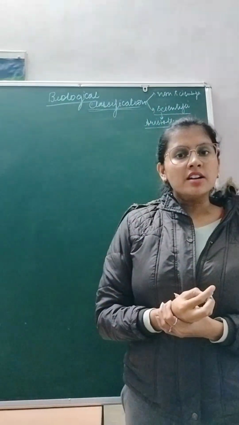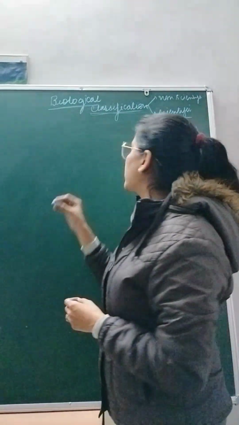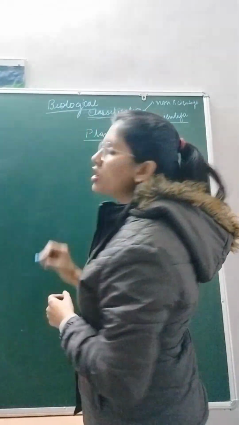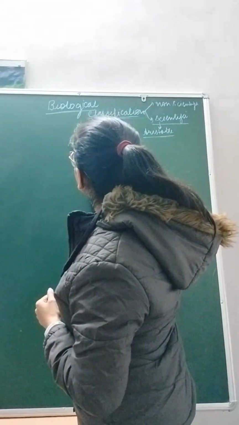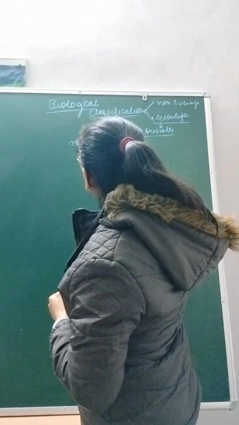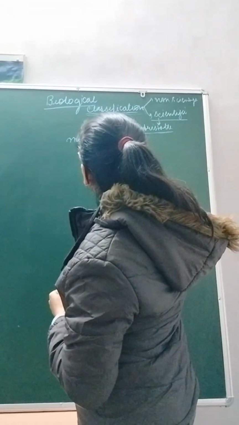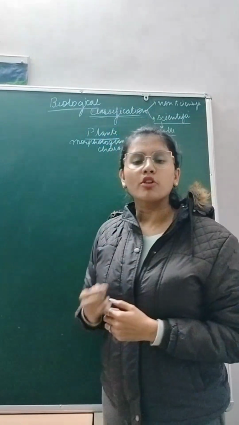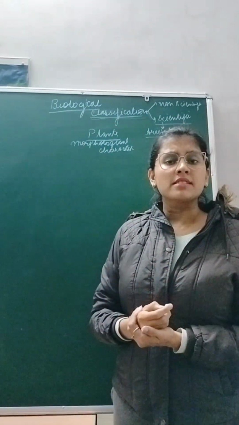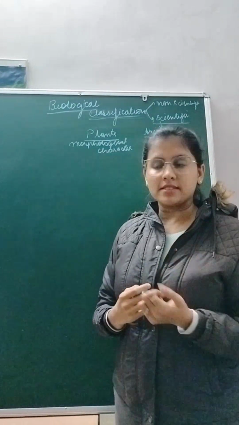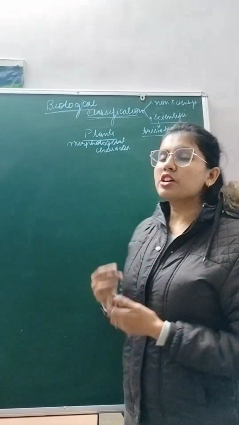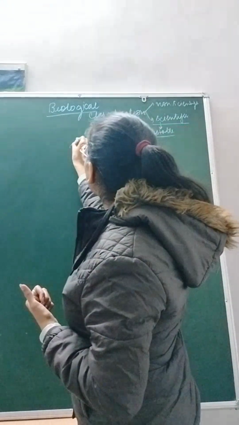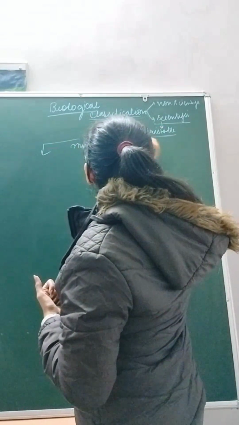Aristotle divided plants on the basis of their morphological characters. What do we mean by morphological character? Morphology means their outer physical appearance. So Aristotle observed different plants and their outer appearance. On the basis of that, he divided plants into three categories.